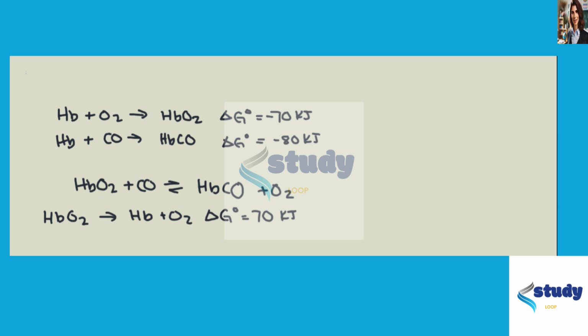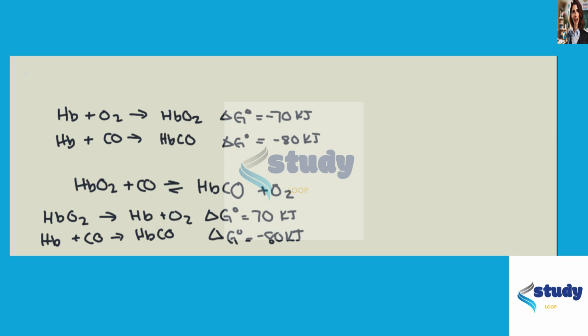This second reaction can stay the same because we've got a CO in the reactants here and here, and an HbCO in the products over here. So we'll have Hb plus CO yields HbCO. And this delta G remains the same, negative 80 kilojoules.